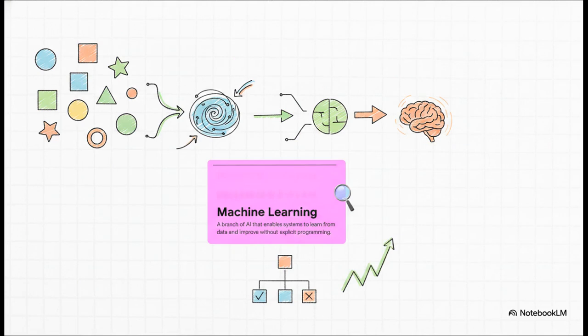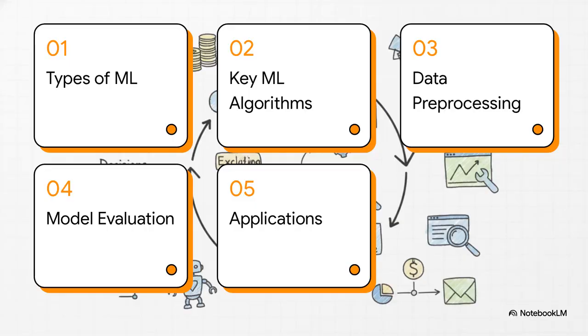Machine learning is a foundational branch of artificial intelligence. It basically enables systems to learn directly from data, identify hidden relationships and patterns, and, here's the kicker, actually improve their performance over time without relying on explicit, hard-coded programming. So instead of giving the machine the exact rules, we just give the machine the data and it figures out the rules all by itself. Pretty amazing, right? Here is our roadmap for today.